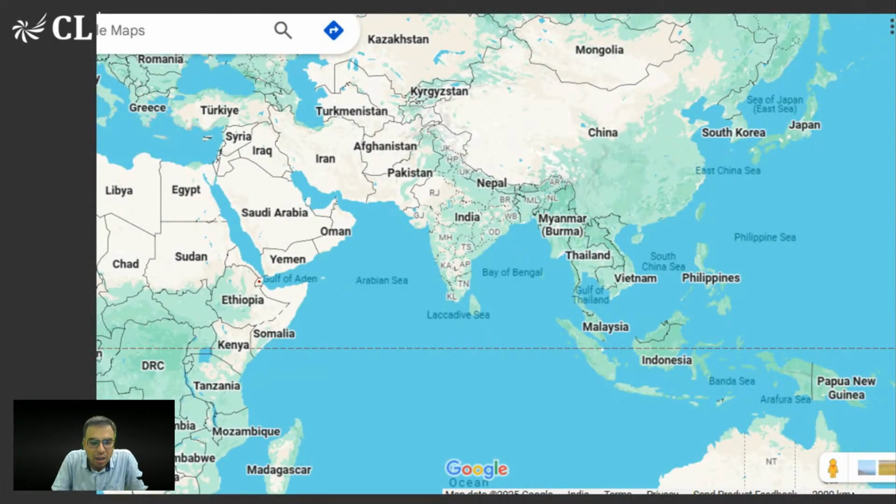Now I'm writing A here on the map, B here, here is C, and here is D. Please tell me, out of all four, where will you find the Strait of Malacca? You should be knowing it. Where will you find the Strait of Malacca? First, you tell me, then I'll explain the reason why China was so much interested in CPEC.